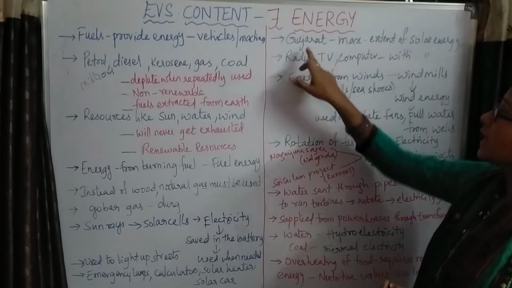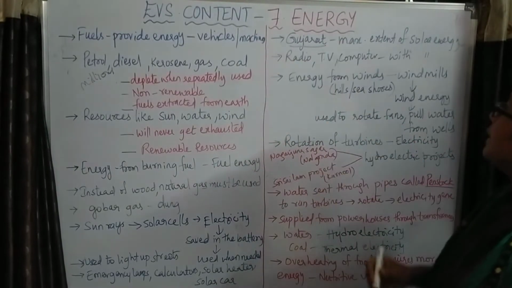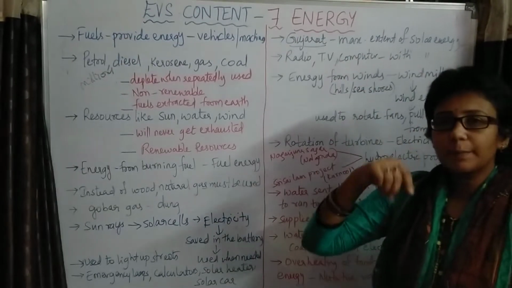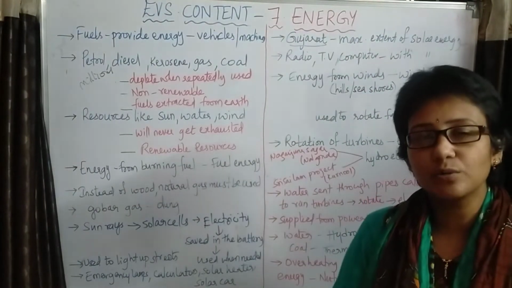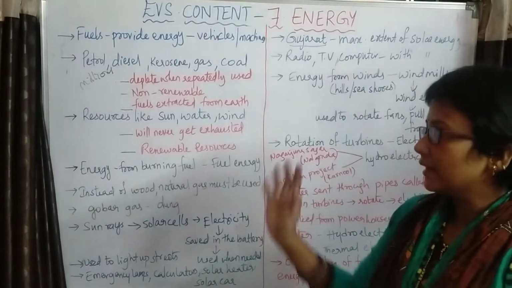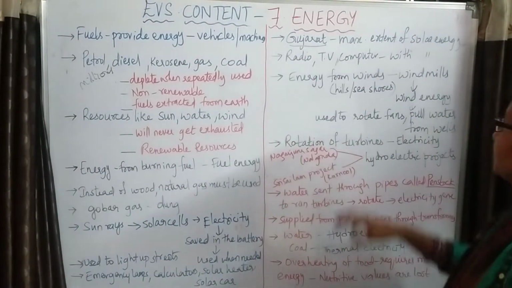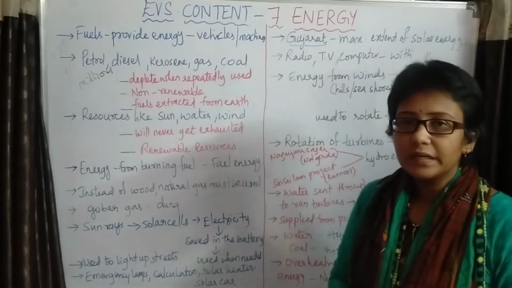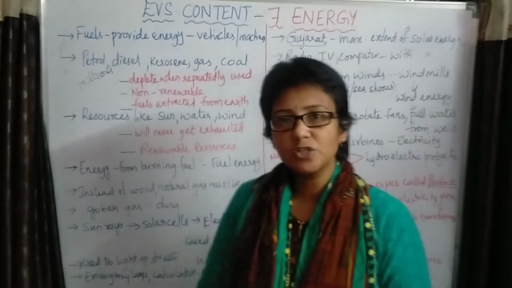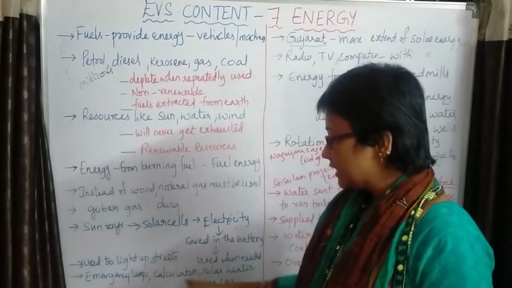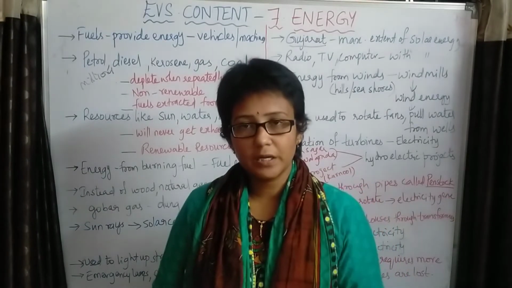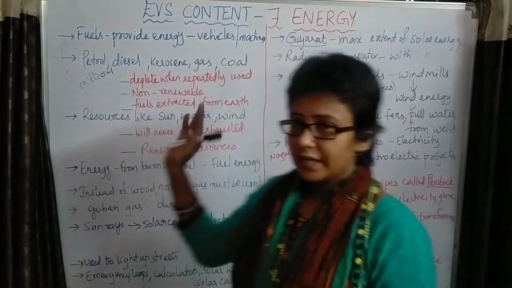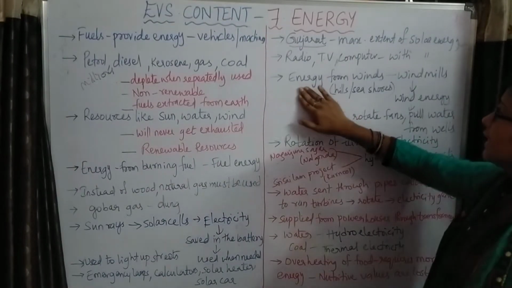Next, Gujarat, in our country, is the state which is utilizing the maximum extent of solar energy. So the people living in Gujarat are using more solar energy than non-renewable resources. Even the radio, television and computer can be operated with the help of solar energy. Solar energy is not used only for street lights, emergency lamps and calculators. We can operate a computer, a television and a radio with the help of solar energy.